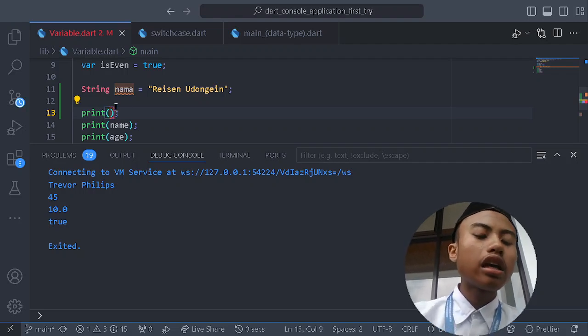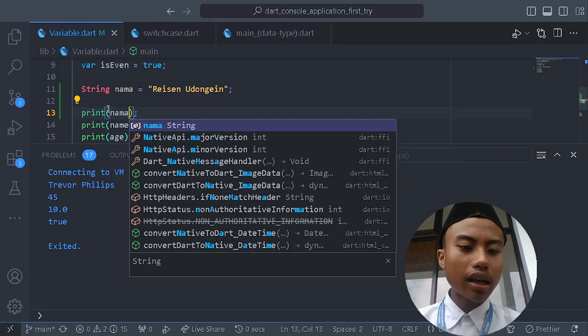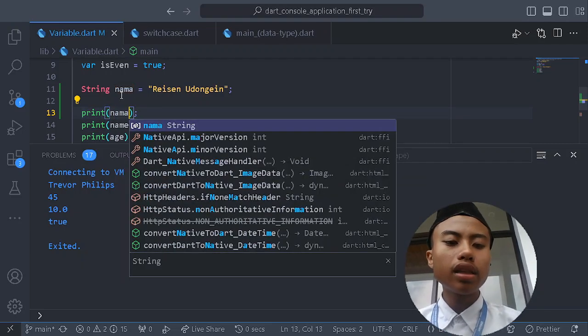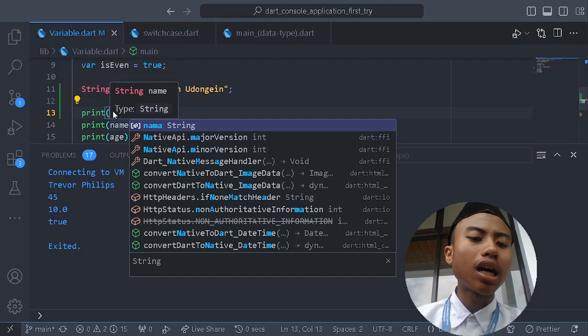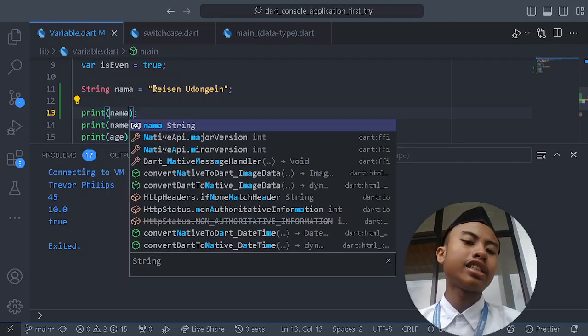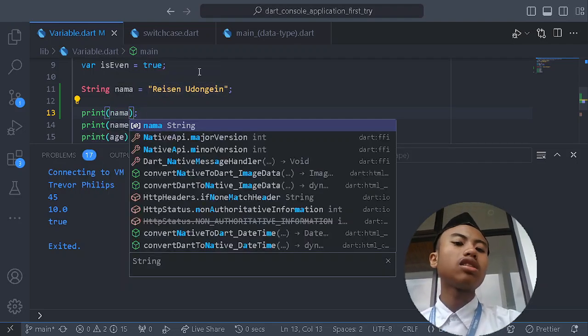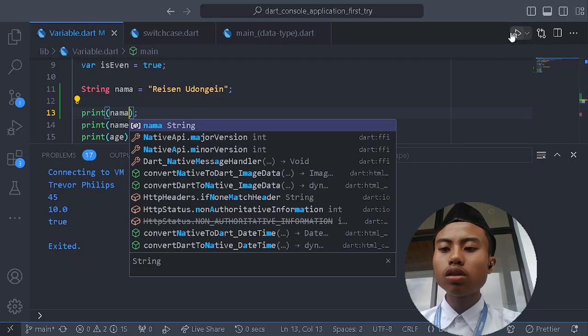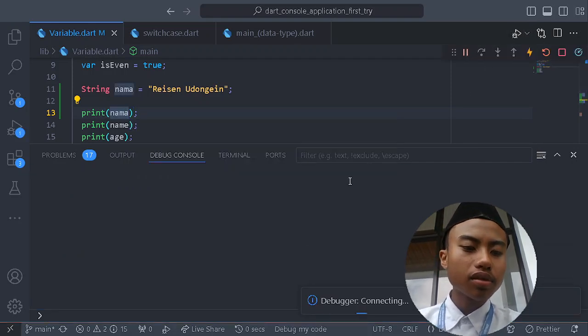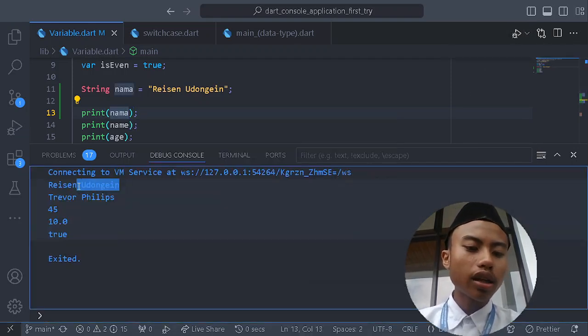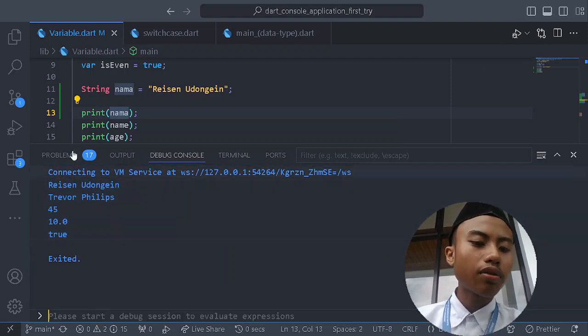Inside of this is nama. So it does not clear nama, but it clears the inside of nama. And then we could try it again. Boom, there is the new content in here. Then there is Trevor Phillips.